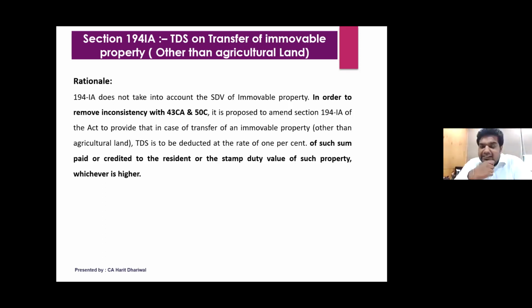So the answer you have given is right, but practically the answer is no, because when you fill the form 26QB, it is a compulsory field to write a PAN number there. So even though the Act gives us an option of deducting 20%, we are not able to fill the form unless a PAN number is given there. So for a farmer or anyone, we have to first apply for the PAN card, then deduct 1% and file the form. It's a practical issue, but since it came in 2015-16, for the last 5-6 years we have been facing this issue that we have to apply for the PAN card. There's no other option. So it will be 1% only, with the PAN number compulsory.